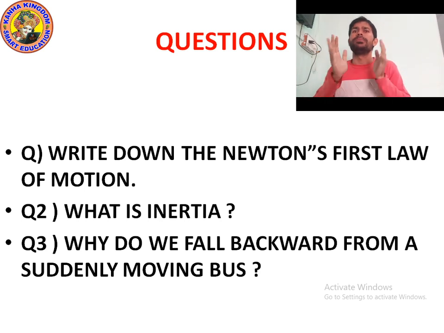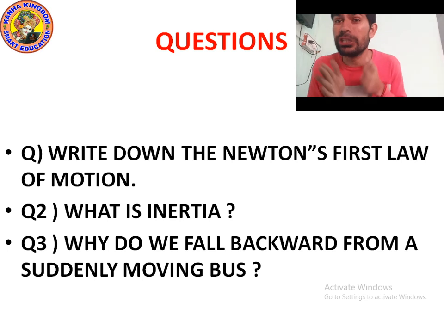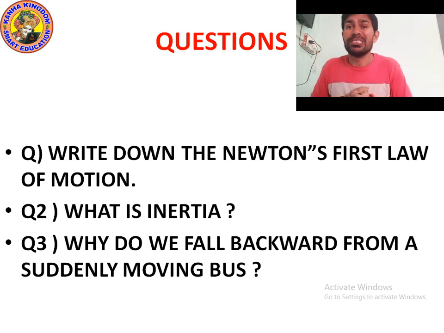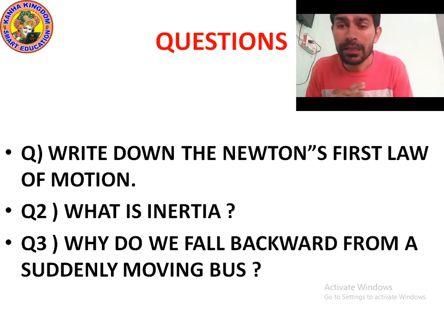Yes. So an object remains in a state of rest or in uniform motion in a straight line unless its state is changed by an applied force. This law is also known as the law of inertia.